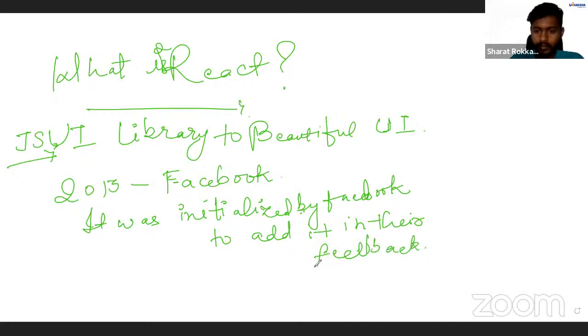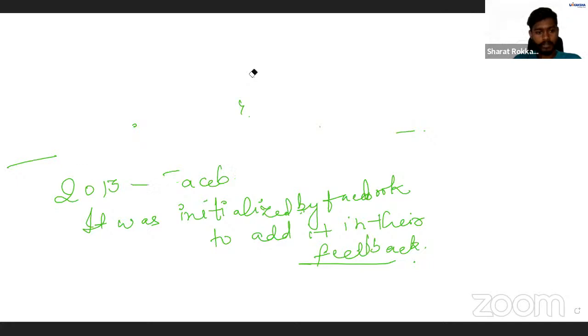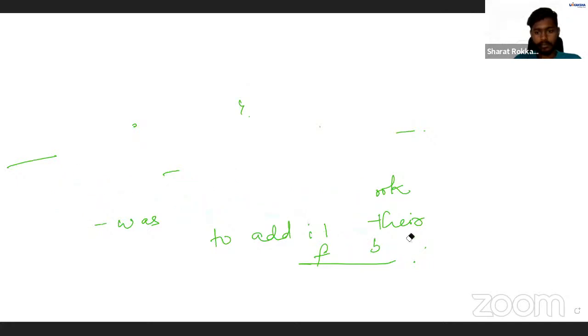So you might ask me now that there are a lot of other things in the market as well, right? So why is it necessary and why is it so important to learn about React? So as I mentioned, it is a JavaScript library, right?